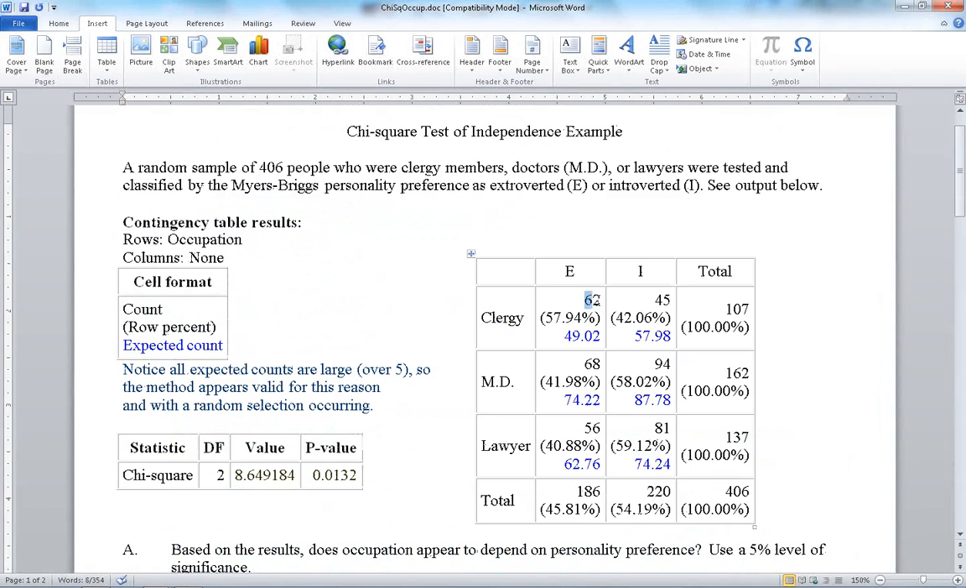Now, you should be able to get these three percent values by looking at the raw count data and calculating 62 divided by 107 times 100, 68 divided by 162 times 100, 56 divided by 137 times 100. And you should be able to get those three numbers that are sitting in the parentheses.